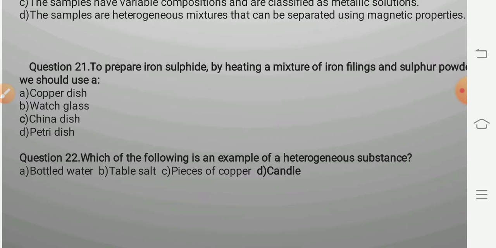Therefore, the best way to prepare iron sulfide from a mixture of iron filings and sulfur is to take the china dish, because it is heat resistant.